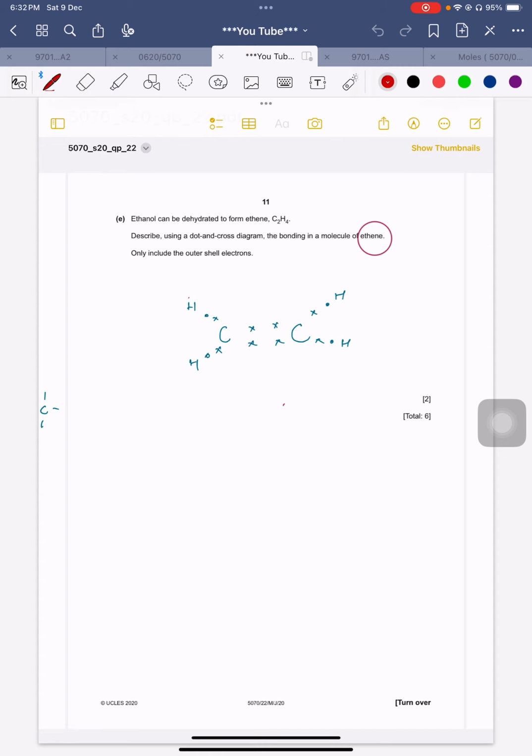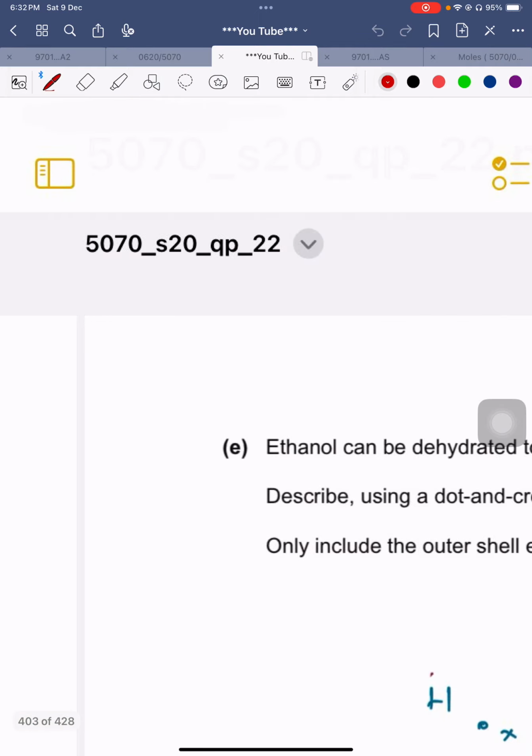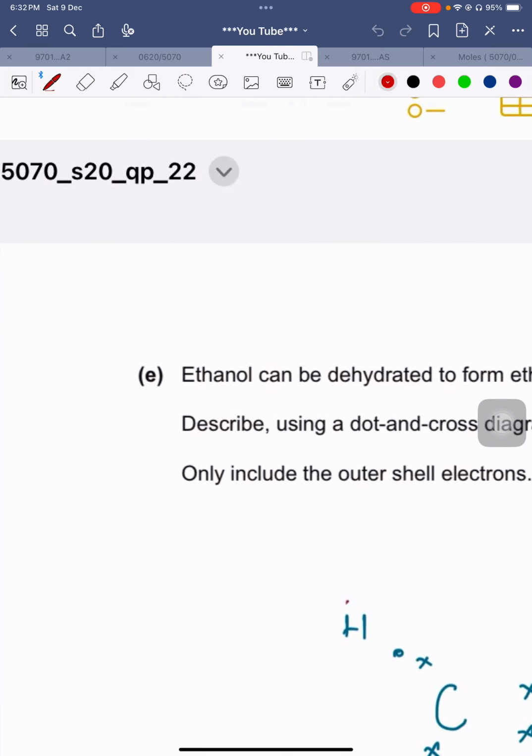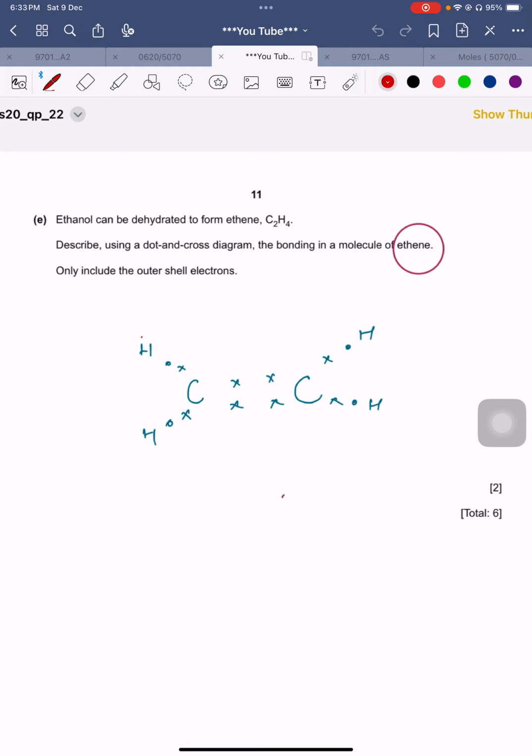It is from 5070, and the question is telling you that 5070 year 2022. No, it is 2020, summer 20, and it is QP 22. It means that it is paper 2 and variant number 2 as well. Okay, so right now you can see that there is a question. I have solved this question already.